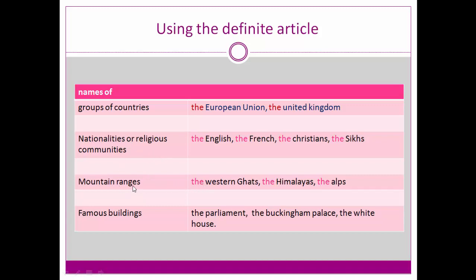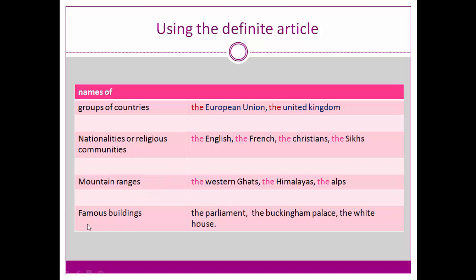Not a particular mountain, but mountain ranges. Mountain is different, mountain ranges is different. The Western Ghats, the Himalayas, the Alps. So mountain ranges are pointed out by using the definite article.